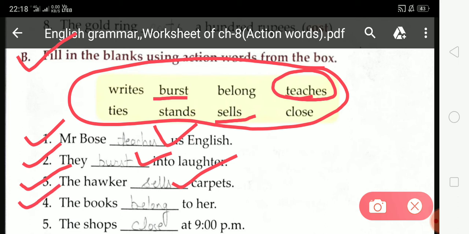Now come on fourth. The books dash to her. Which action word is suitable at this blank space? Belong. So you have to write belong at this blank space. Now come on fifth number. The shops dash at 9 p.m. The shops, which action word is suitable at this blank space? Close. So you have to select close from this box and write close at this blank space.